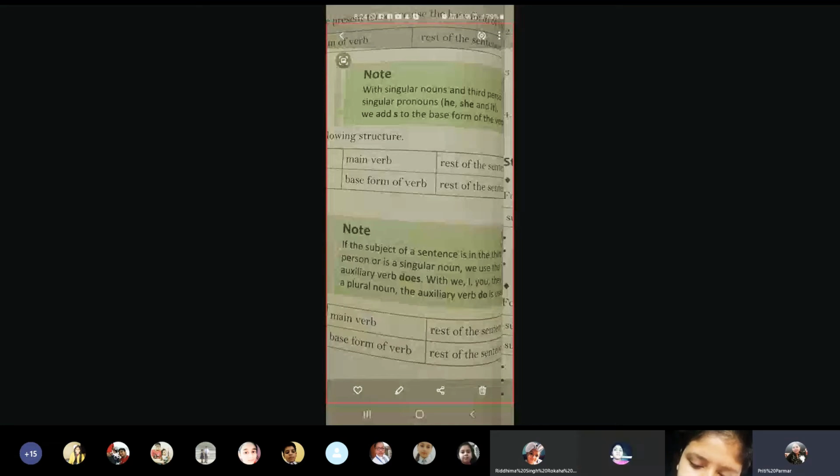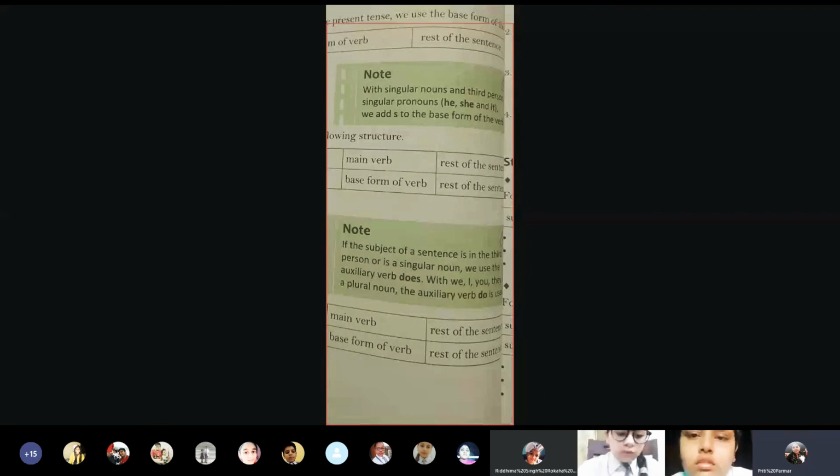But when it comes to he, she, it, there we use does. Okay? Why? Because we are talking in a third person. See, I'm telling you, so I'm the first person. Now I'm telling you, so you are the second person. And I'm talking about he does not play. So that means he is the third person here. So when we are talking in a third person, he, she, it, we use does here.